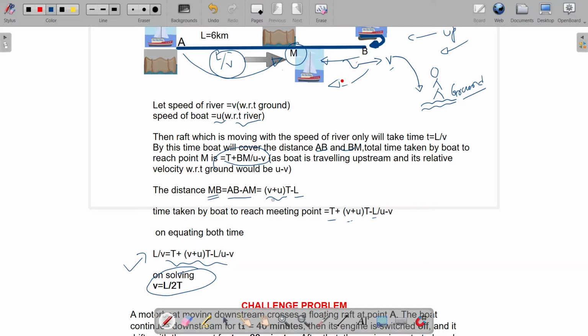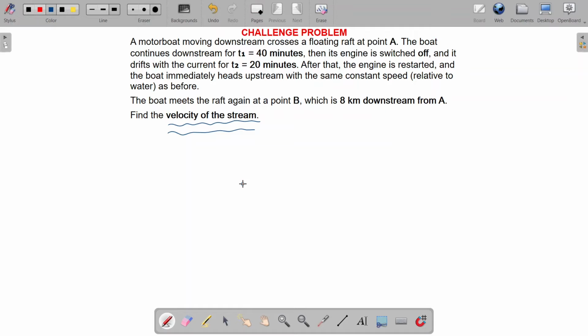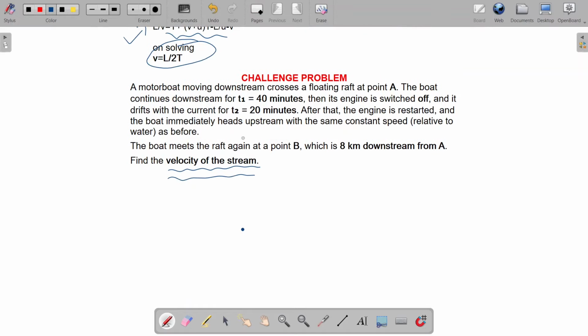Friends, now this problem is very simple. What I have tried on top of it is to remodel the question in another form as a challenge for you. I have modeled this question like this: a motorboat moving downstream crosses a floating raft at point A, similar to the problem stated earlier. The boat continues downstream for 40 minutes, because it is going with the power of the motorboat, and then it switches off its engine and travels with the drift of the current for the next 20 minutes.